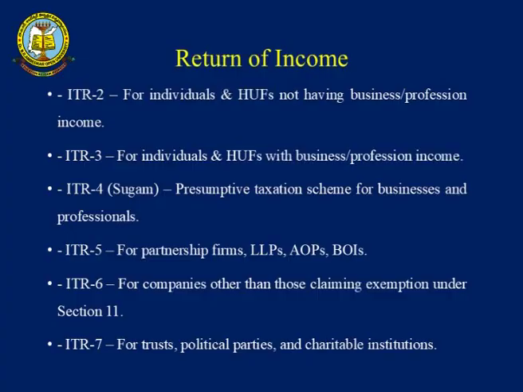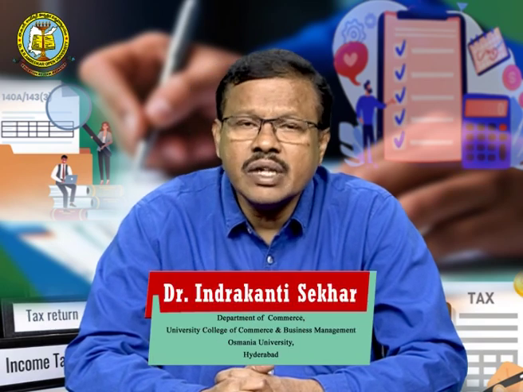Generally ITR 3 is used for individuals and HUFs with business and professional income. Sometimes an individual can constitute a firm for the practicing of a profession, and a business can also file ITR 3. You have to understand that ITR 1 was given for only one source of income, in ITR 2 we have 2 or 3 sources of income. In ITR 3 we are coming not only to salary and house property, it also comes from business income. That is the reason, one by one, step by step, ITRs are very much required for filing of income tax return.